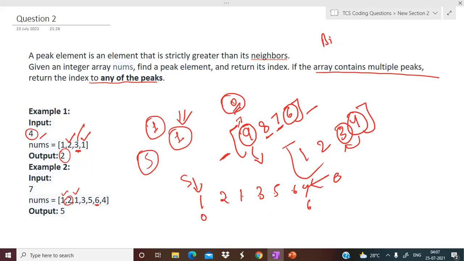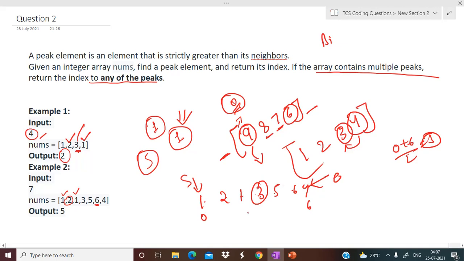So what will be the middle element? 0 plus 6 divided by 2, that is 3. So the element at the third index, 0, 1, 2, 3, will be the middle element. First of all, we'll be checking the criteria that is given for an element to be a peak for this middle element. You can see this is not satisfying the criteria because 5 is greater than 3.